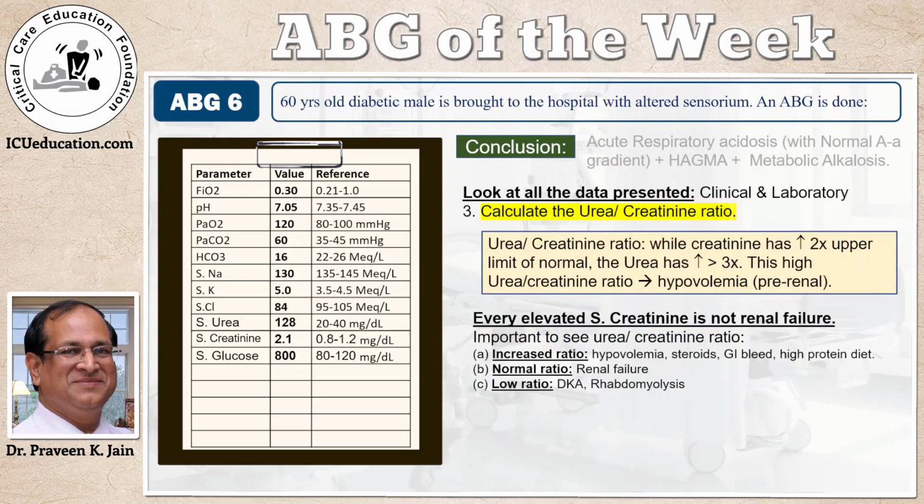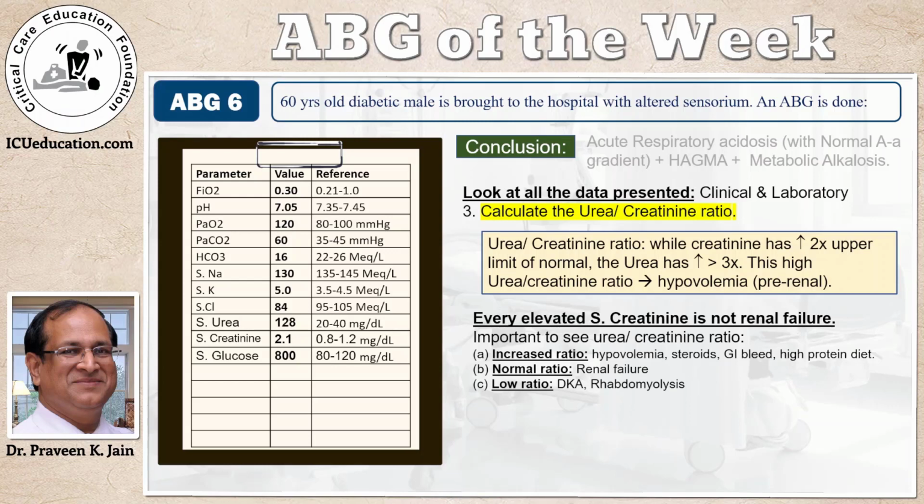Now calculate the urea creatinine ratio. Every elevated serum creatinine is not renal failure. If you look here, you'll find that while the creatinine has increased 2 times the upper limit of normal, the urea has increased much more than 3 times the upper limit of normal. This means that the urea creatinine ratio is actually high, and that is hypovolemia or pre-renal situation unless proved otherwise.